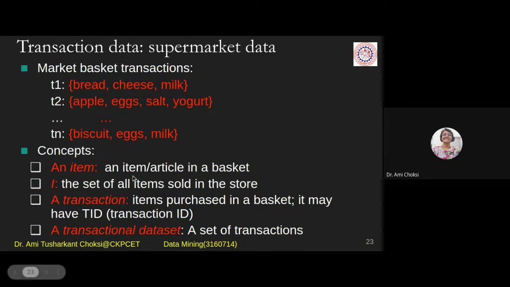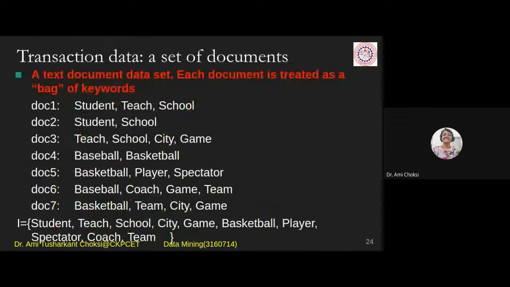An item is an item or article in the basket. I is the set of all items sold in the store. A transaction means items purchased in a basket. It may have a TID, that is transaction ID. And the transactional data set is the set of transactions.